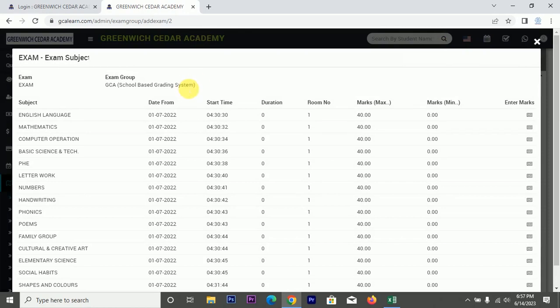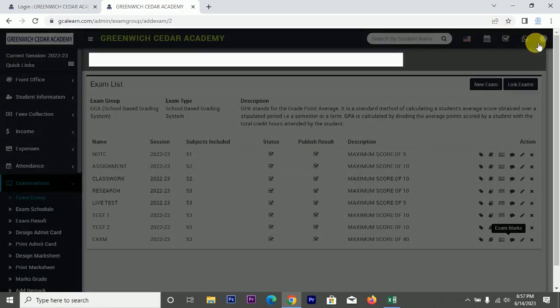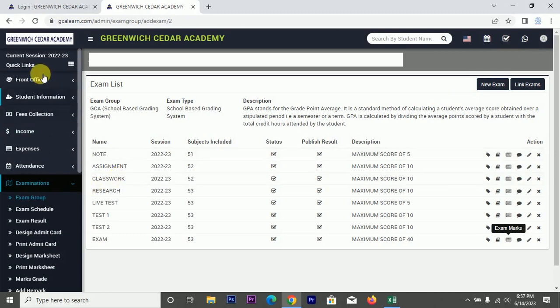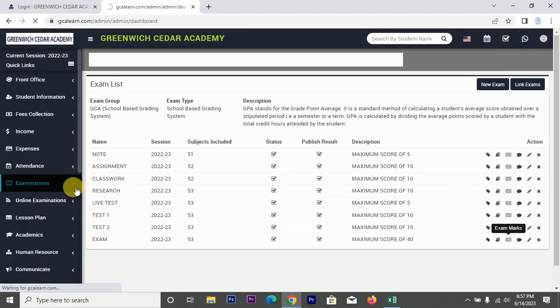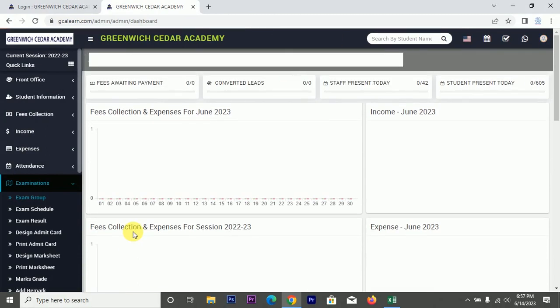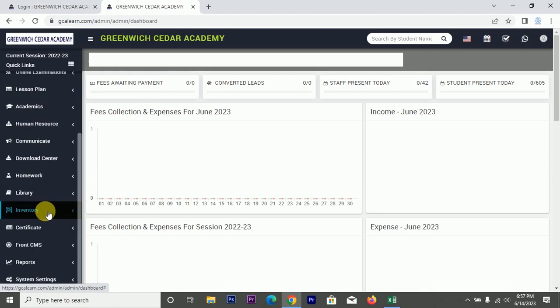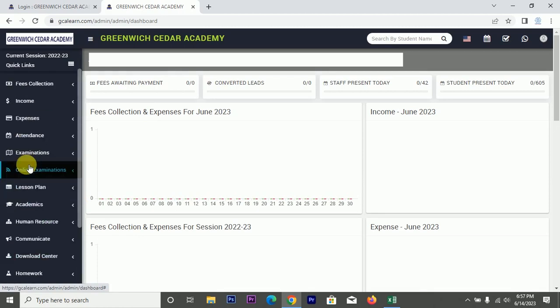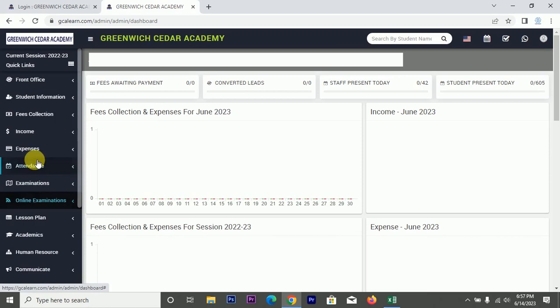So, of course, for every subject, all the teachers will just enter their students' scores individually. The moment they are done, and that shouldn't take much time, because you are doing it just for your class, for the subject you are taking. So once you are done, it's now to print out the result, to generate it, and that's it.